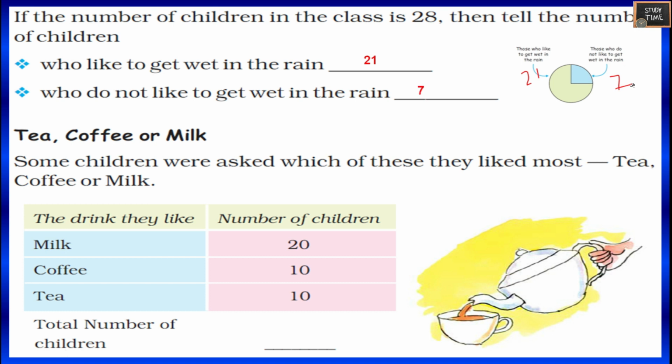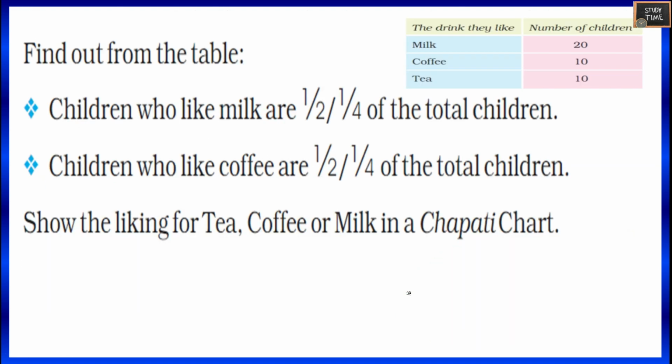Tea, coffee or milk. Some children were asked which of these they like most. Tea, coffee or milk. The drink they like. Number of children. Here the count numbers are given. Total number of children is, you all notice, 40. Find out from the table. Children who like milk are half or 1/4 of the total children. So this is half, this is 1/4, this is 1/4. So milk is half, coffee is 1/4.